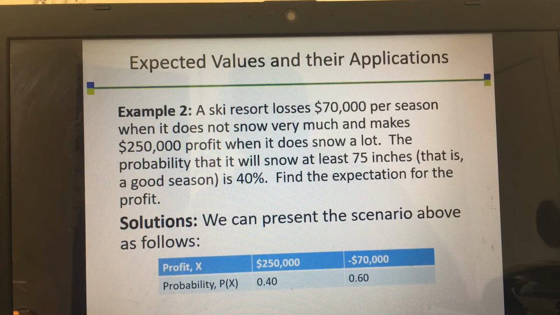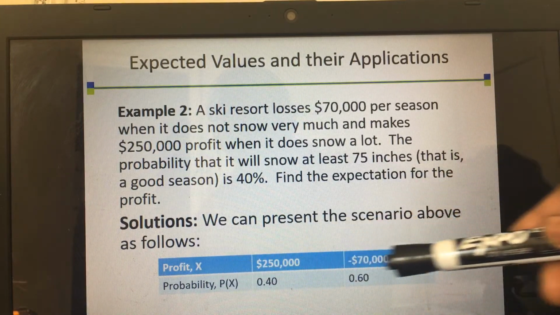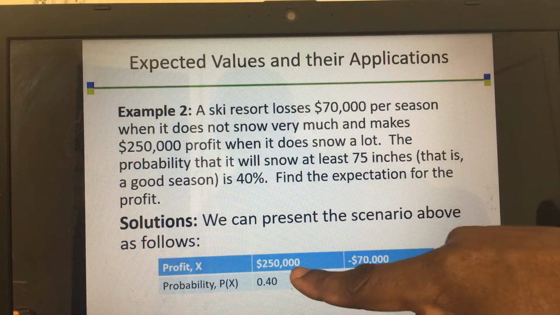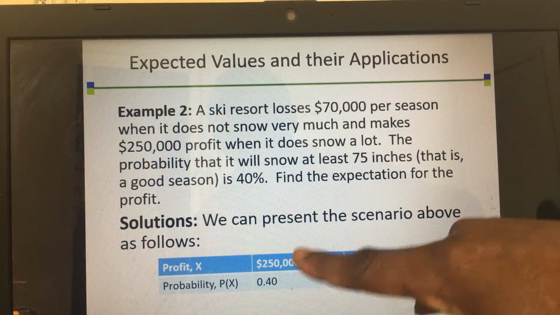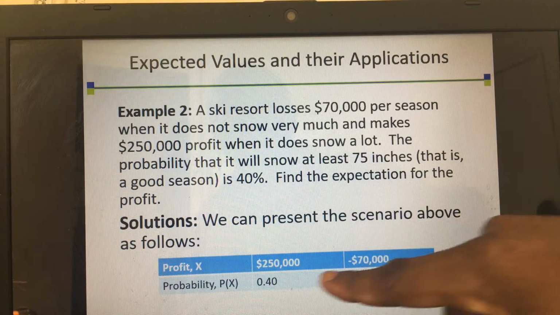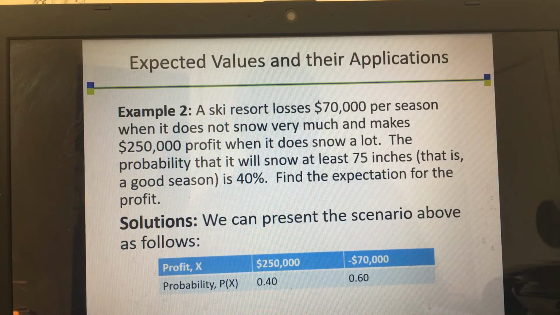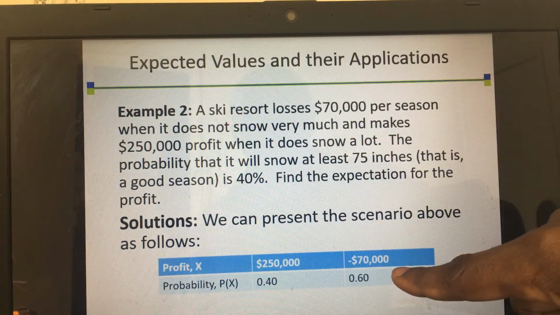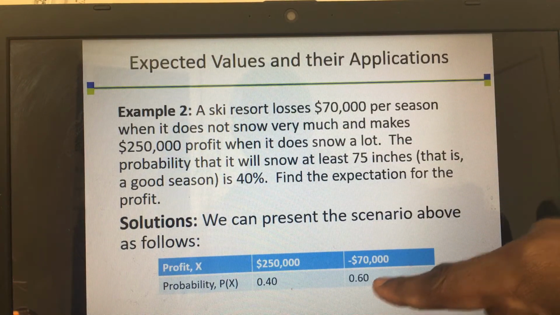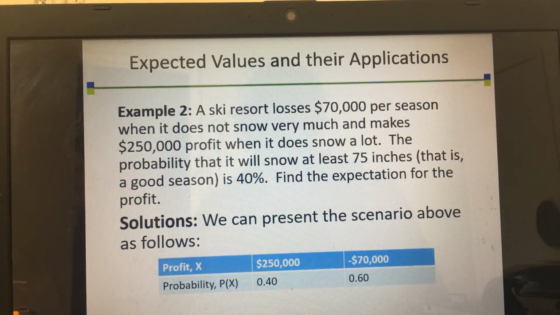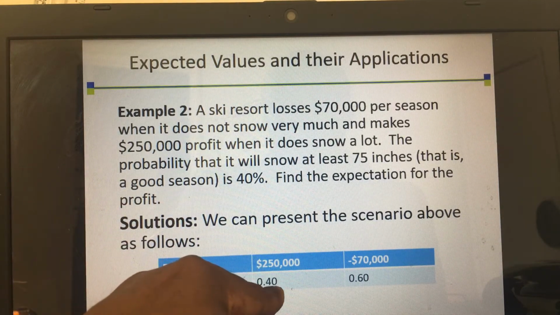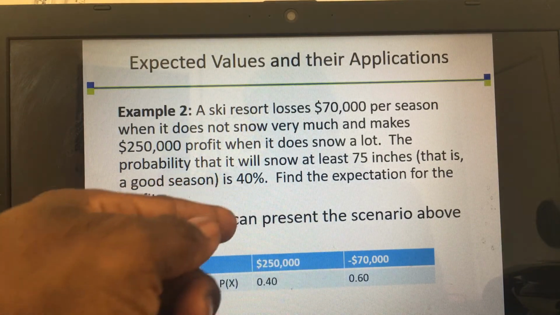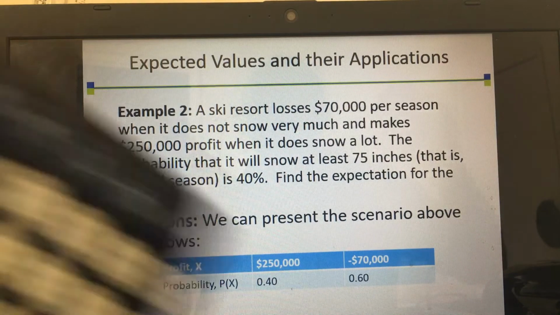So in this case, let me just put in the profit. If it snows very well, he makes $250,000, and the probability is 40%, which is 0.4 right here. If it does not snow very well, they lose $70,000, which is negative $70,000. Then the probability is 0.6. How did I get 0.6? Because the probability of making a profit is 0.4, and the opposite is 0.6, which is 1 minus 0.4.